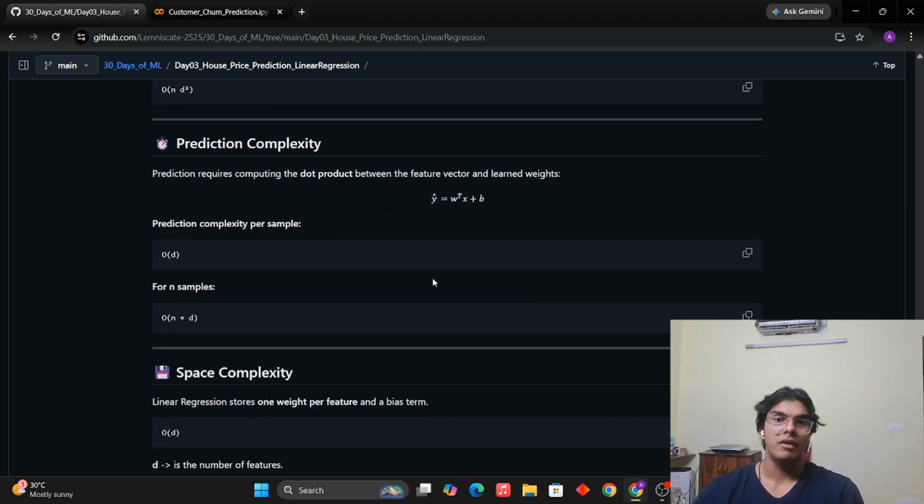Now, this is the prediction complexity. What's the difference? To do the predictions, we need to multiply the values of the learned weights. Like I said, the weights are initialized as random numbers, and then the weights are learned, meaning what are the true values of the weights? So we need to multiply them to get the predictions. And for this multiplication, we need nothing but a big O of n into d time complexity, because we have n samples and big O of d for per sample calculation.